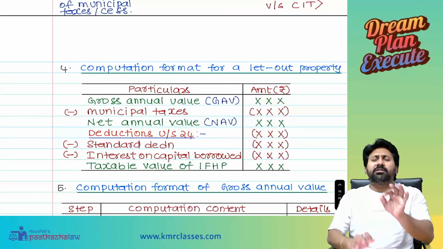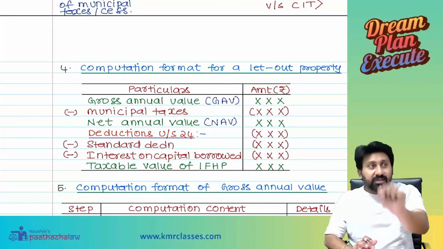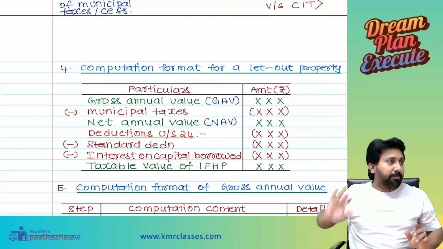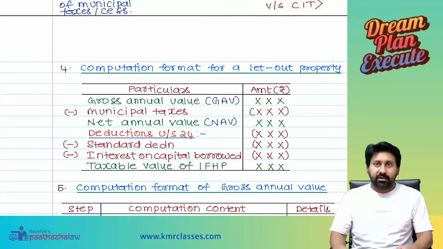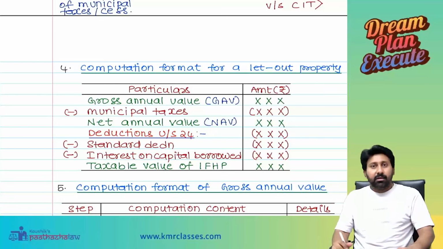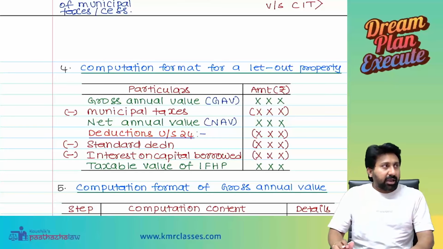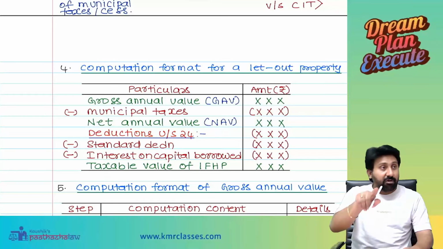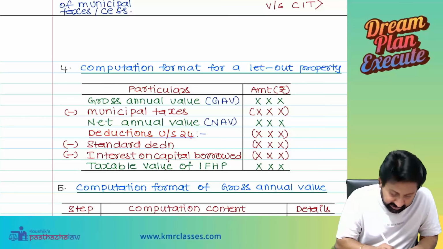From here, concentrate properly, or else you will fail in doing the questions and answers. Concentrate on the table properly. Don't neglect. See here. First thing, we have to calculate the gross annual value of a property. Sir, how to calculate that? All I will tell you. First, see the computation table. This table was drafted as per ICAI norms. You can also have alternative answers. That's why, as per ICAI norms, I am writing here.